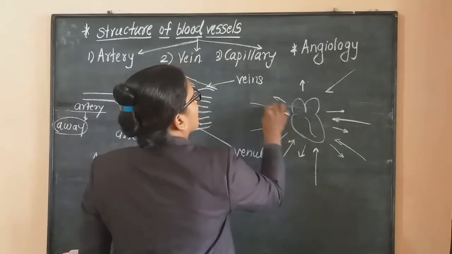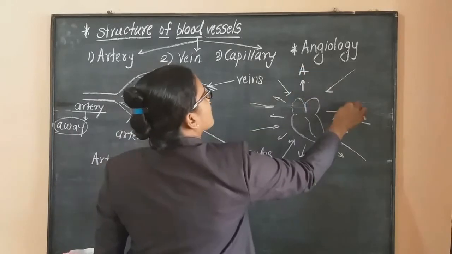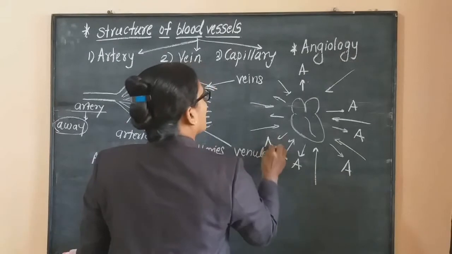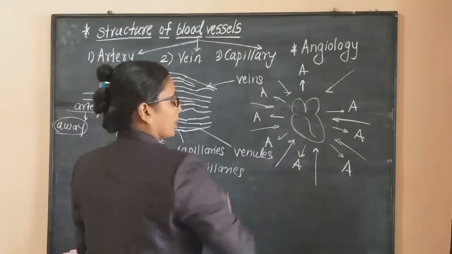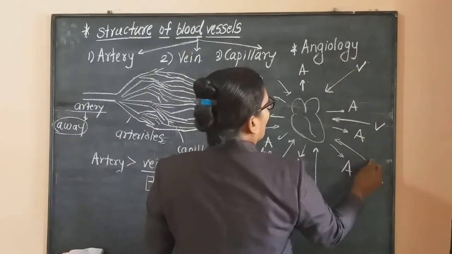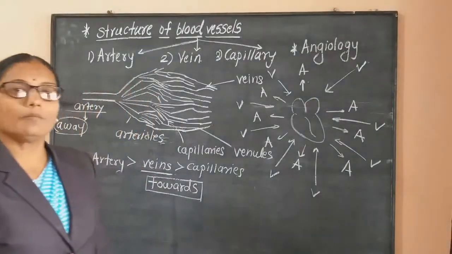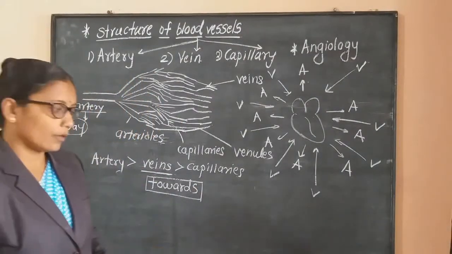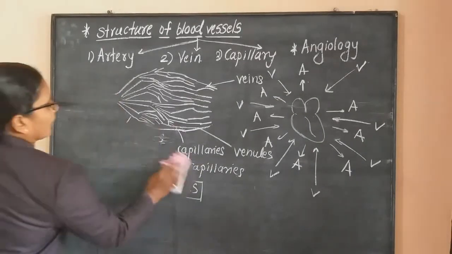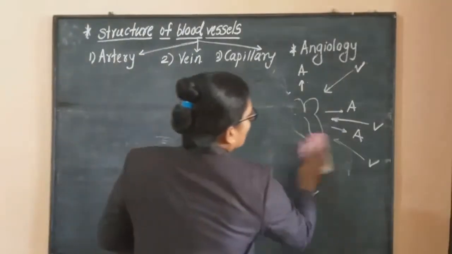Okay, as like this, the blood is carried away with the help of arteries to the different body parts. Okay, and it is collected in the heart with the help of veins. Okay, this is the basic meaning of artery and vein. Now if you consider these artery and vein, what is the function of these arteries and veins?